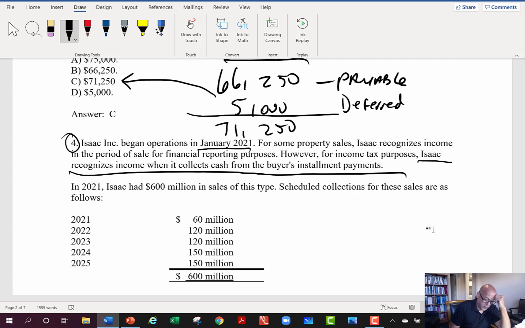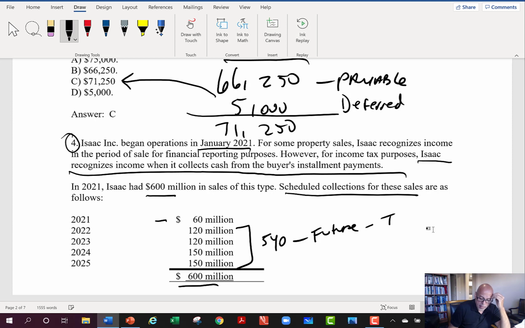So then they say, well, if the 600 million is sales, the only amount that is actually collected in 2021 is 60 million. This remaining 540 is going to be collected in future years, right? And therefore taxed in future years.